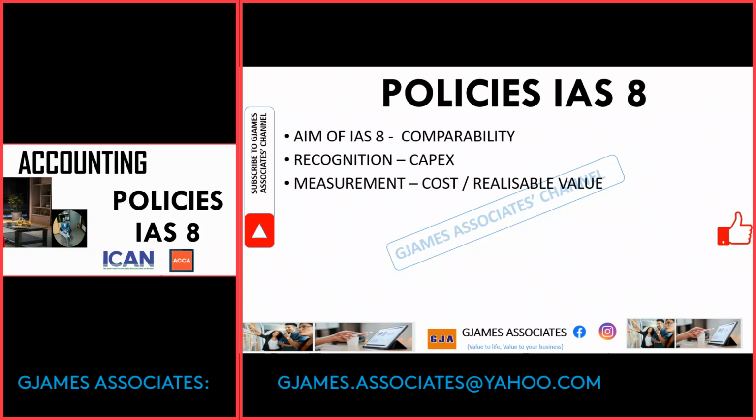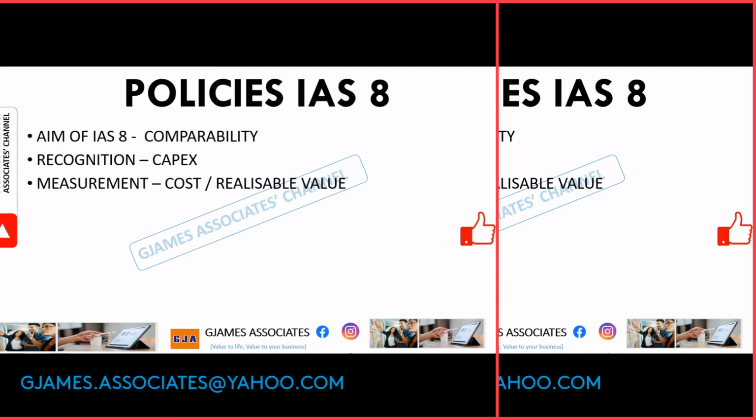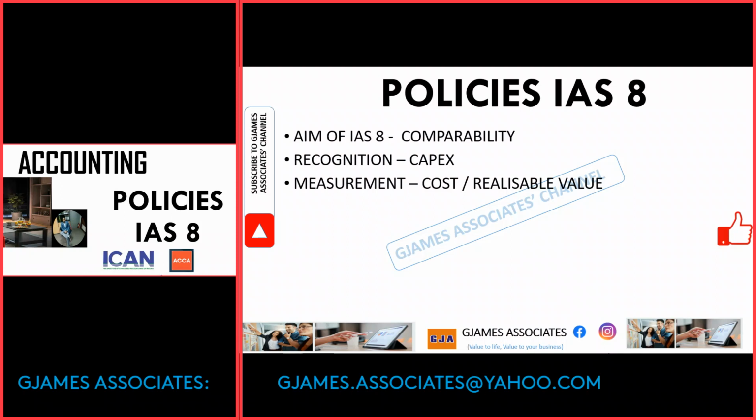How do we determine our realizable value? How do we determine cost? What should we include? And you know what? Accounting policy must be consistent in application. Once we've made up our mind and we have an accounting policy, we must ensure we continue in it. And we are still going to get to those aspects of change in accounting policies too. So let's not go too far ahead of ourselves.